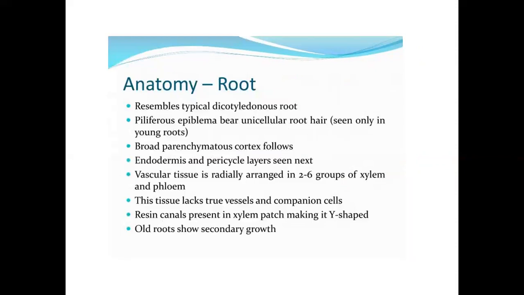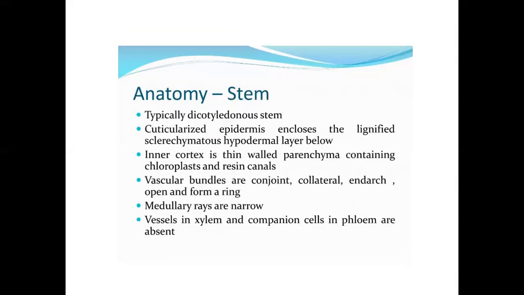Anatomy of root. The root resembles a typical dicotyledonous root. Piliferous epiblema bears unicellular root hairs, seen only in younger roots. A broad parenchymatous cortex is followed by endodermis and pericycle layers. Next, vascular tissues are radially arranged in 2 to 6 groups of xylem and phloem. These tissues lack true vessels and companion cells. A resin canal is present in the xylem patch, making it Y-shaped. Old roots show secondary growth.